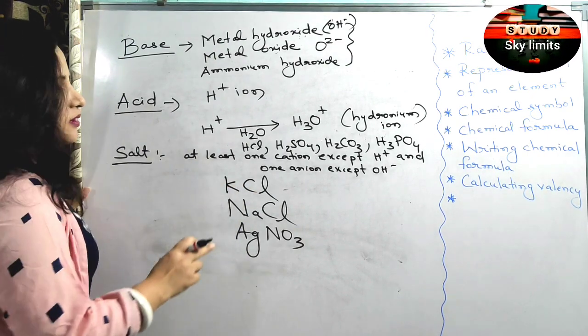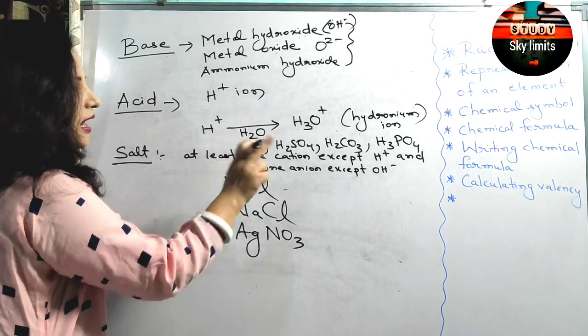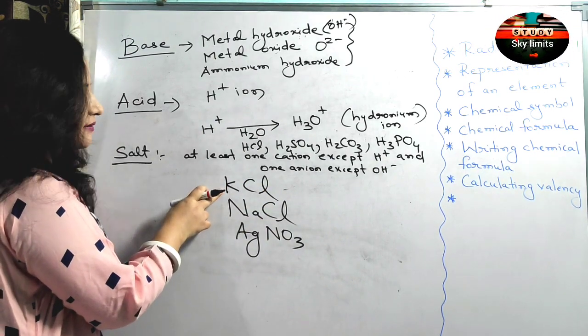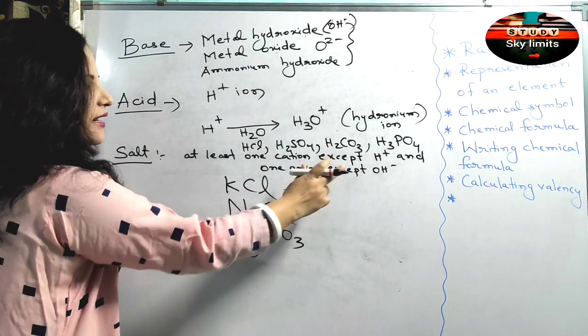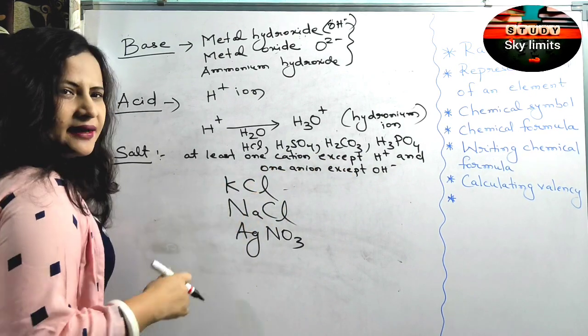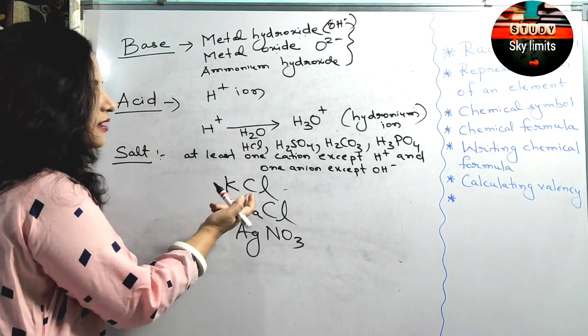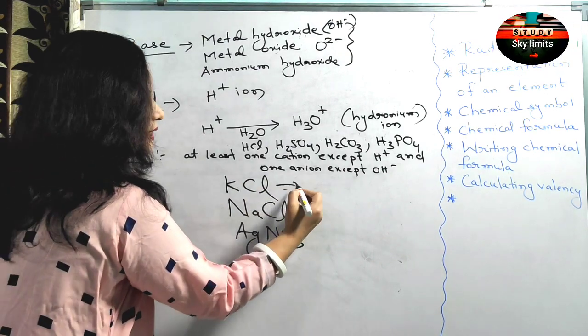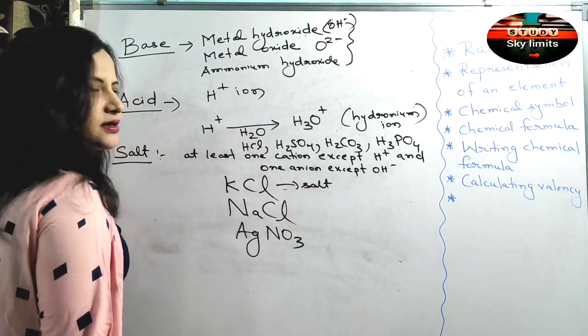What is the definition of a salt? It should have one cation other than H plus. Yes, it has one cation, K plus. It should have one anion except OH minus. Yes, it's having one anion, one Cl minus ion. So it is a salt. In the language of chemistry, it is called a salt.